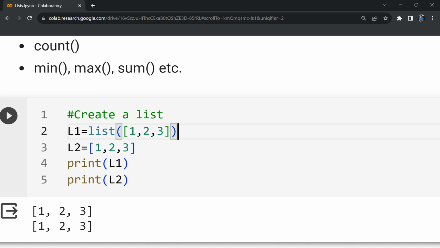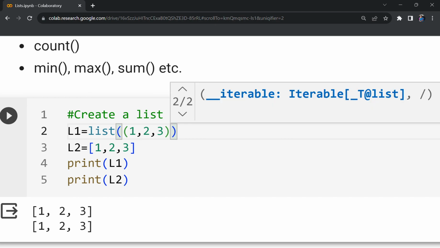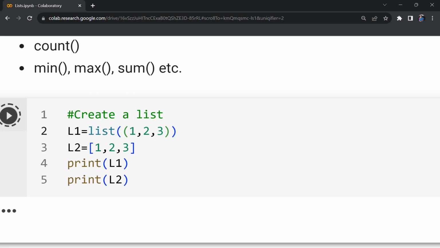Suppose I use some other type, for example, if we enclose the elements within round brackets, then that indicates that it is a tuple. But that tuple will also be converted to a list if you use this list method. This will also give the same result.